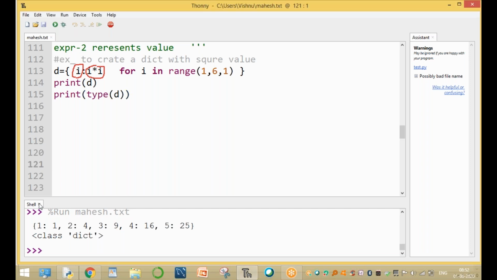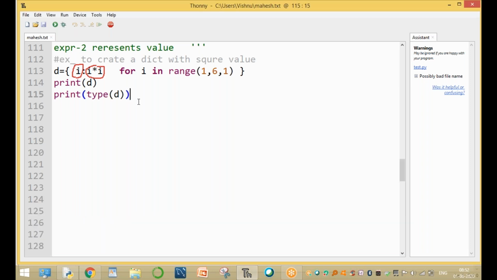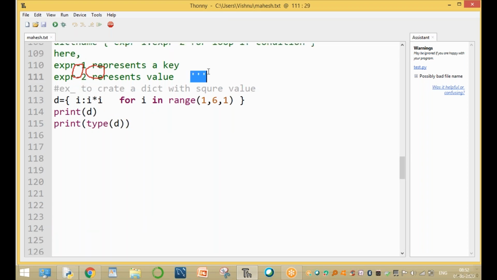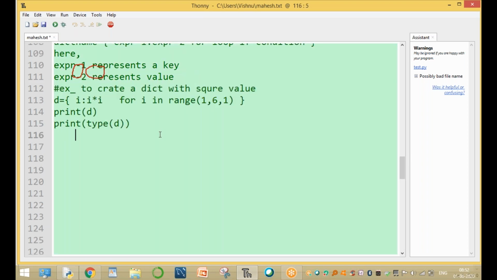This is the value only. Clear, guys? The next one is a key, another one is a value. Clear up to here, all of you?